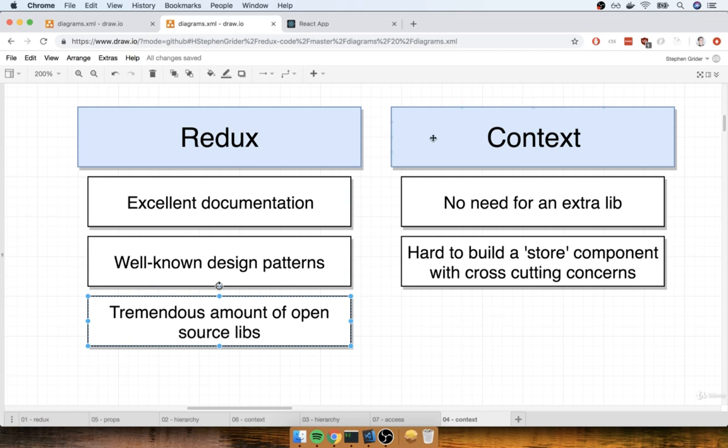Why would we use context? Well, with context, we don't have to use an extra library. And that's pretty much it, to be honest. That's the only big benefit to using context in place of Redux. We do not have to use a separate library.